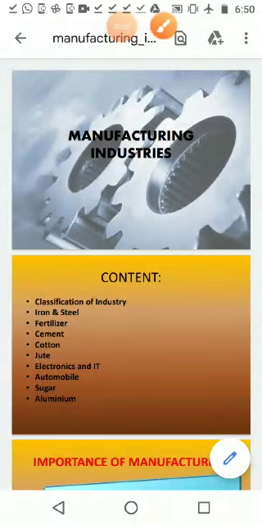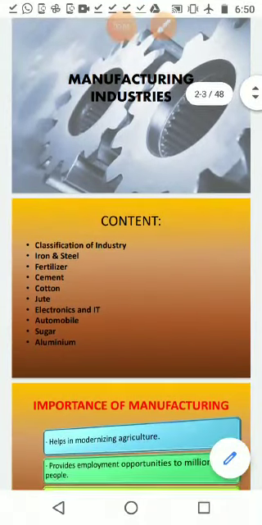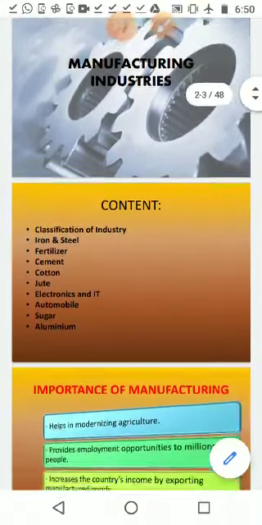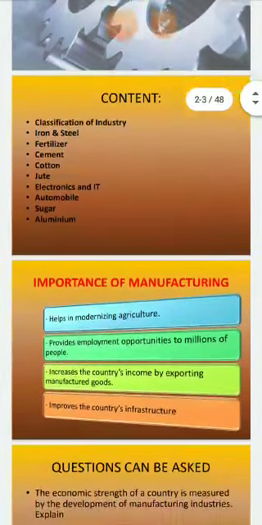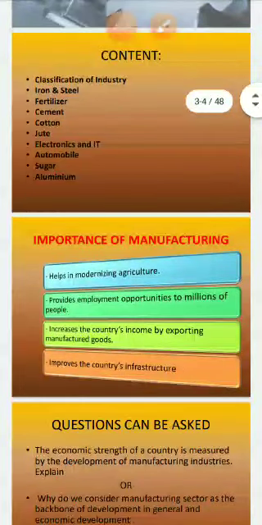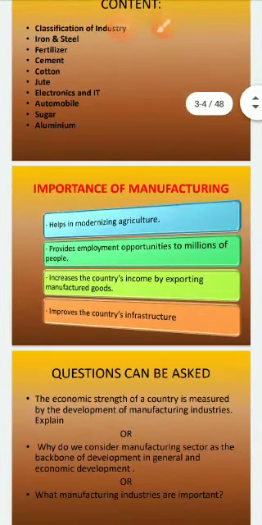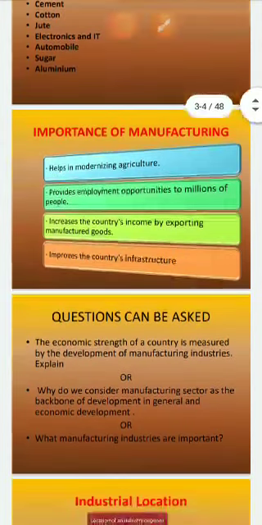Good morning students. In this video we are going to revise manufacturing industries, chapter 6 of geography. Content: classification of industry, iron and steel industry, fertilizer, cement, cotton, jute, electronics and IT, automobile, sugar and aluminium.